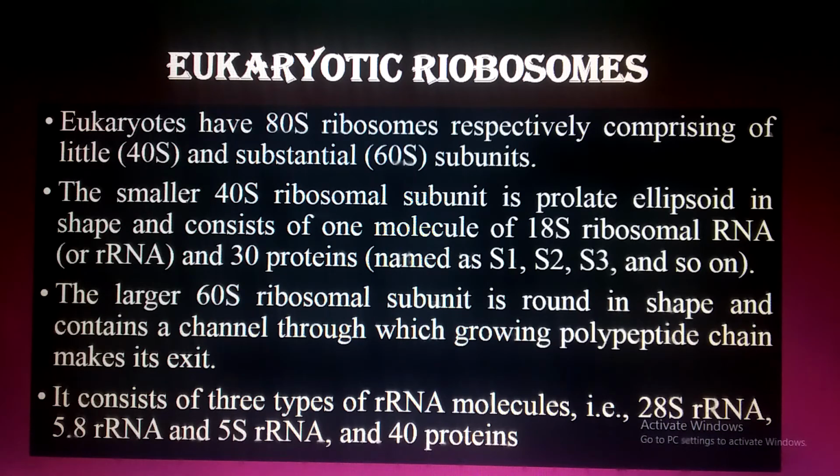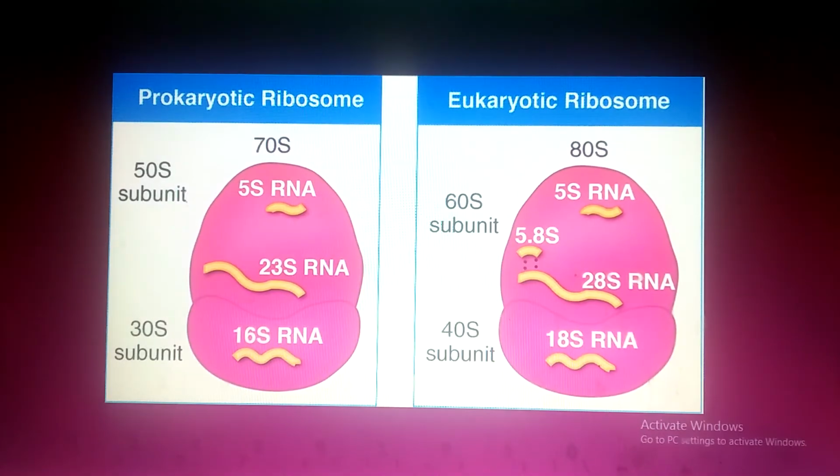And how many types of ribosomal RNA? 3: 28S, 5.8S and 5S. But in the 40S smaller subunit, there is just one ribosomal RNA, which is 18S ribosomal RNA. Is it clear? You can see here.